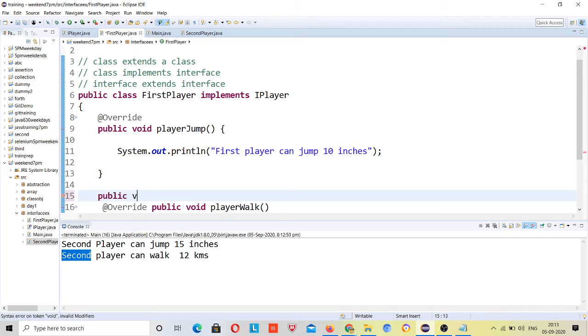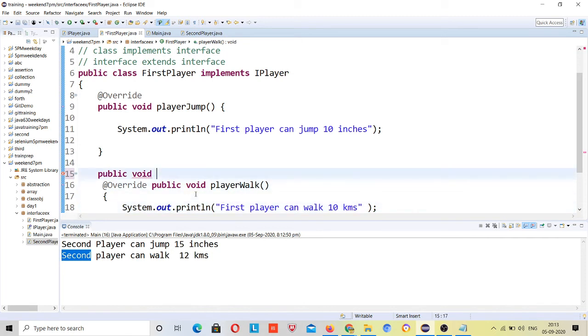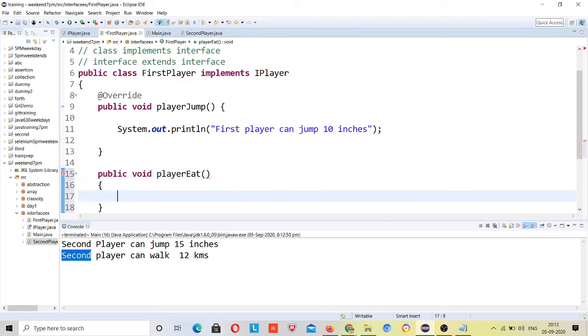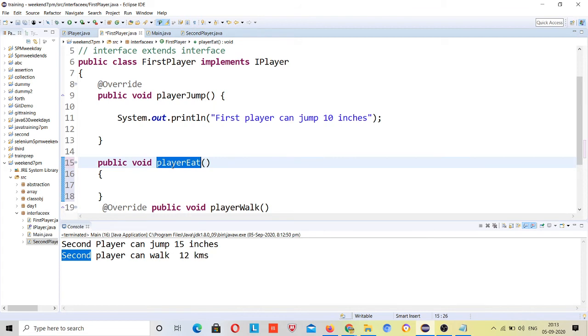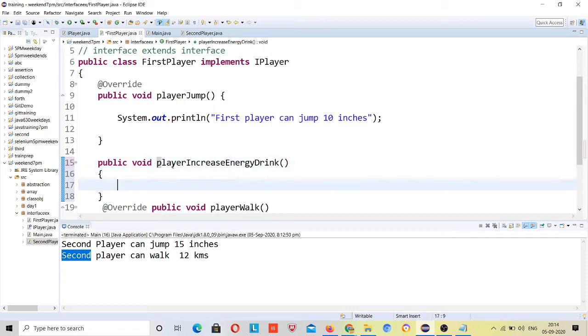public void playerEat, or increase energy, that is more efficient, right? Player increase energy. If player takes energy drink, then energy drink.